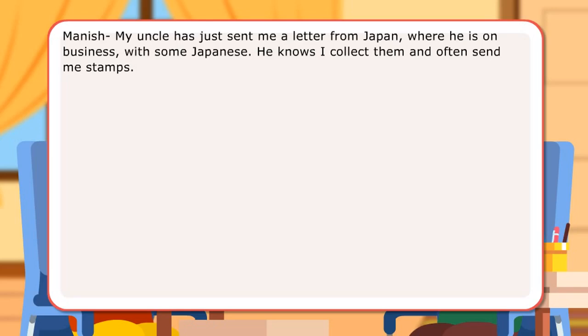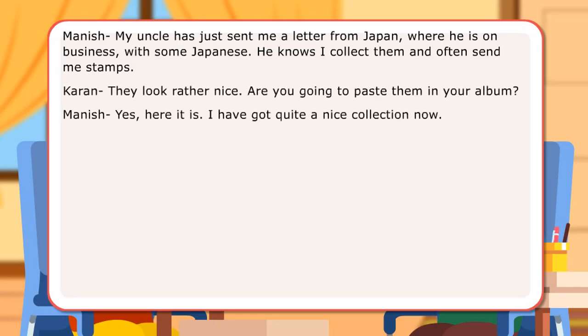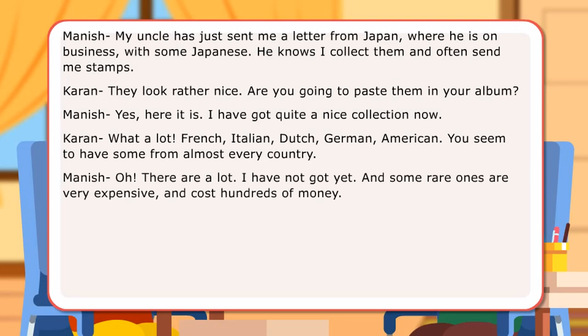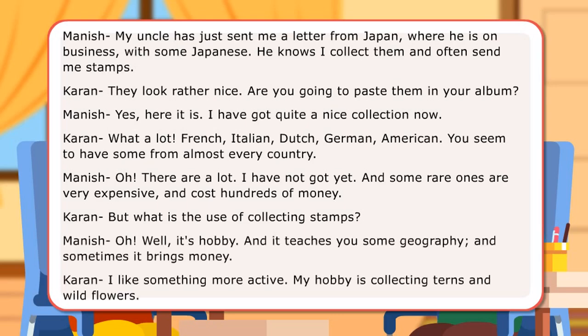In the dialogues, the friends have used some for expressions of quantity and in affirmative contexts. We also come across certain nouns with zero article or no article. Here are some examples of sentences with some and zero article.